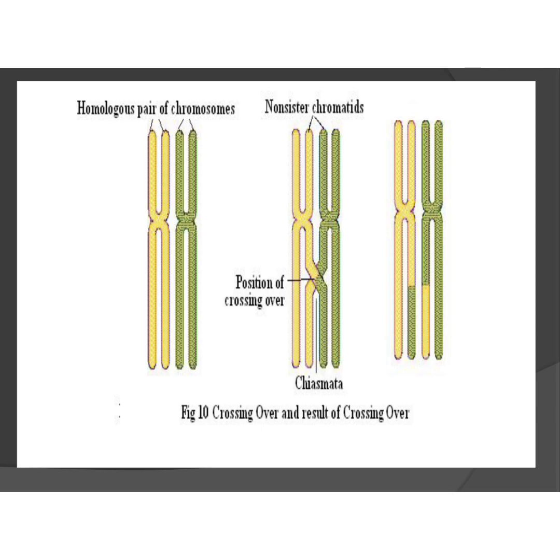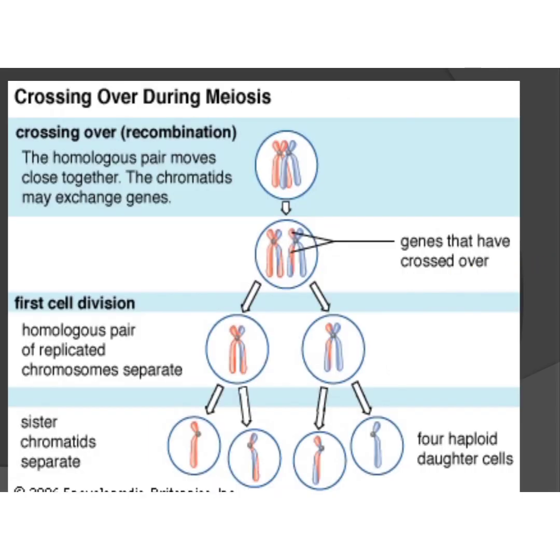Now you can understand easily what is a homologous pair of chromosomes, what are non-sister chromatids, what are sister chromatids, what is chiasmata. You can see chiasmata. Okay, crossing over. First crossing over will take place, that is recombination. And because of the synaptonemal complex only, recombination takes place. I forgot to say that point. And sister chromatids separate, and at last 4 haploid daughter cells will form. That only we are going to see.